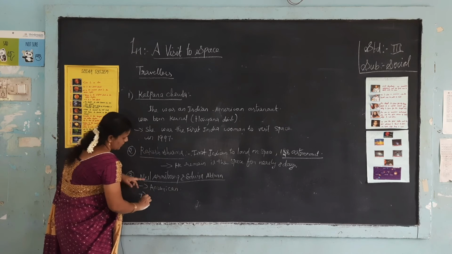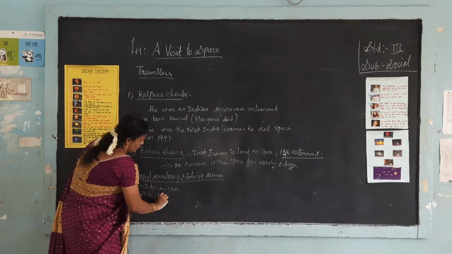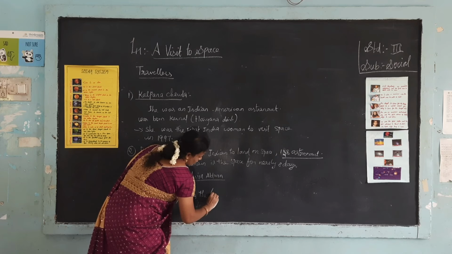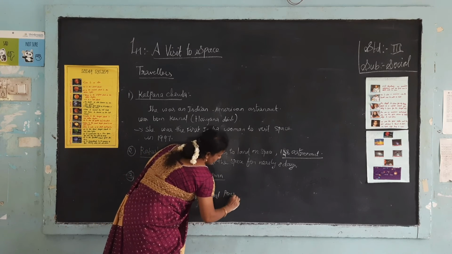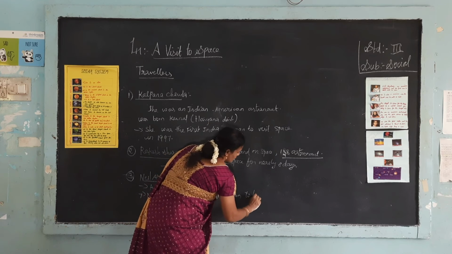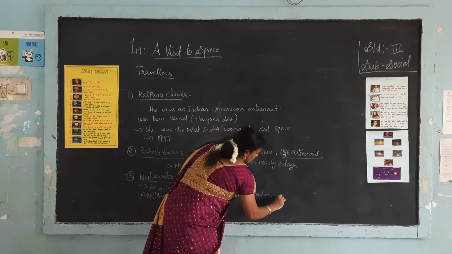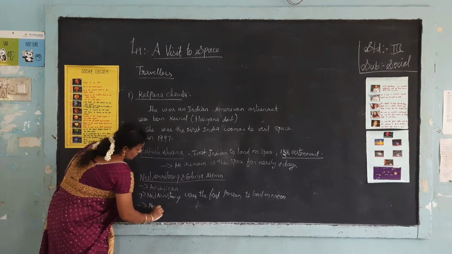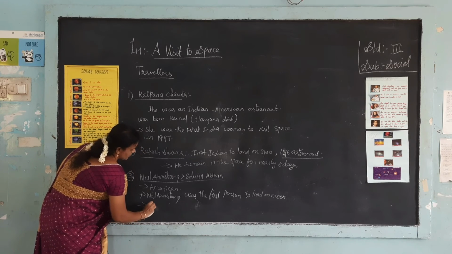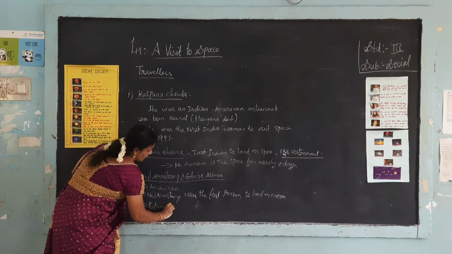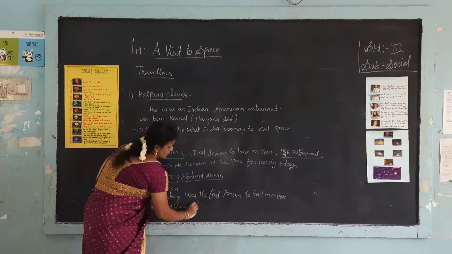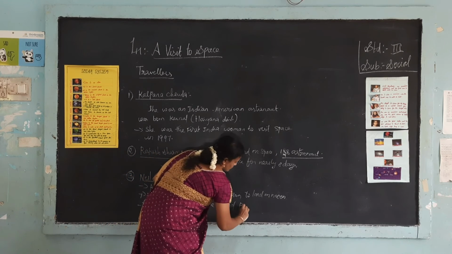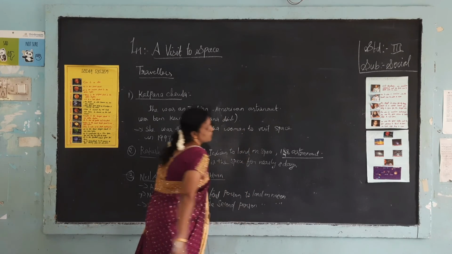Neil Armstrong was the first person to land on the moon, and Edwin Aldrin was the second person to land on the moon.